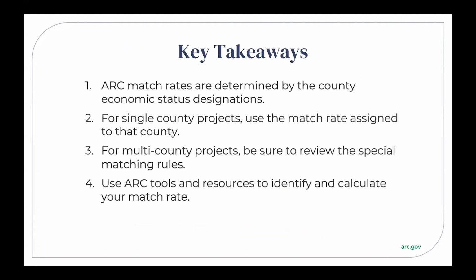Here are a couple of takeaways from this video. First, ARC match rates are determined by the county economic status designations that ARC publishes each fiscal year. Second, for single county projects, you simply use the match rate assigned for that county. For multi-county projects, take a look at the special matching rules, and if none of those situations apply to you, just average up all the county economic statuses. Finally, use ARC tools and resources to identify and calculate your match rate, such as our match rate calculator.